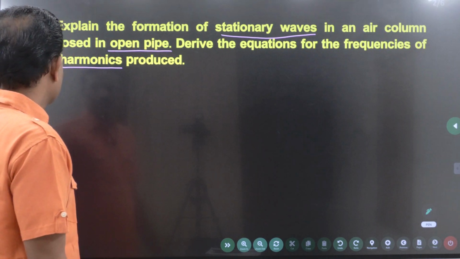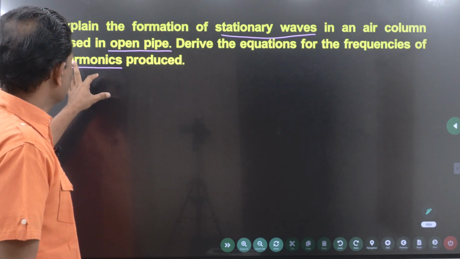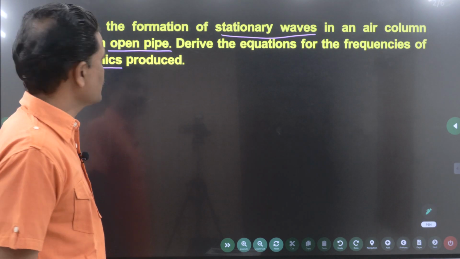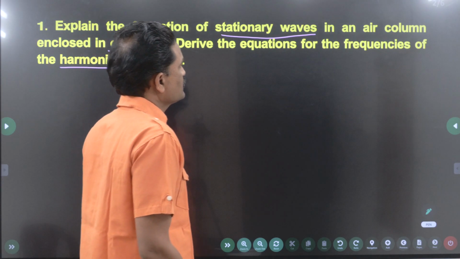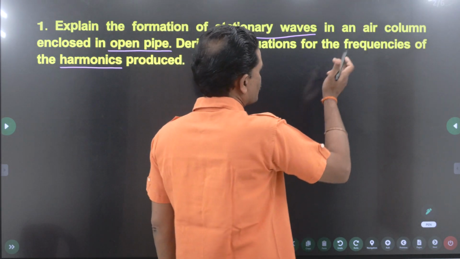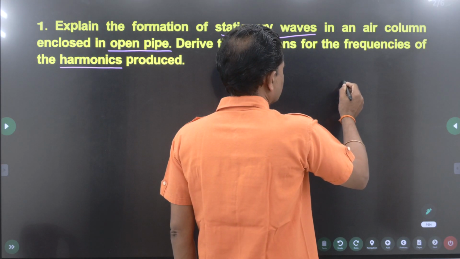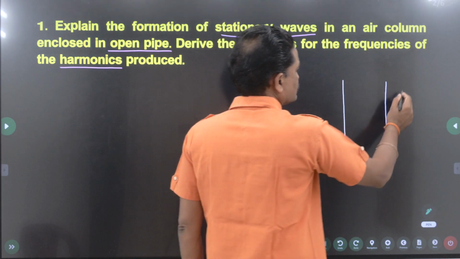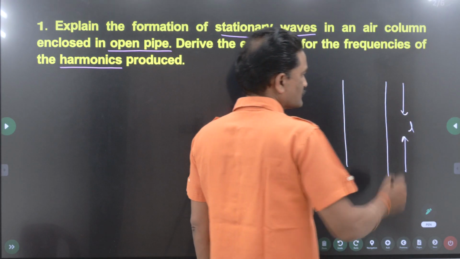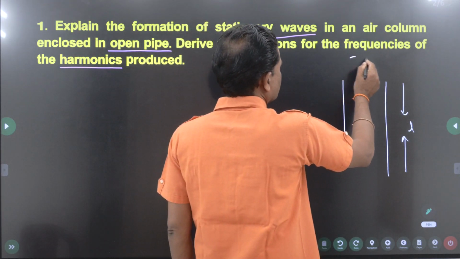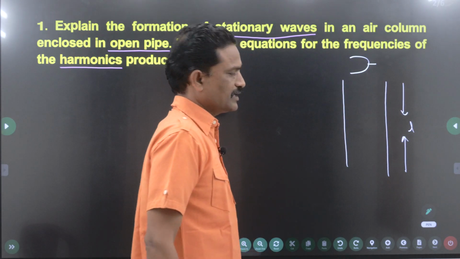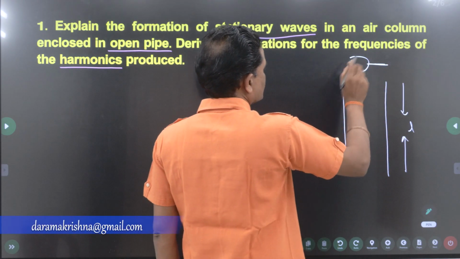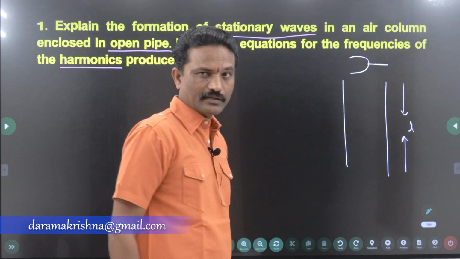So: explain the formation of stationary waves in an air column enclosed in an open pipe. Derive the equation for the frequencies of the harmonics. One more term, harmonics, I have to explain, and that I will be explaining in the middle of our answer. So just now I told you this is an open pipe. So I am taking an open pipe of length L. I am vibrating the air column enclosed within this pipe with the help of a tuning fork. Imagine this is the tuning fork. I may not be good at drawing diagrams, right?